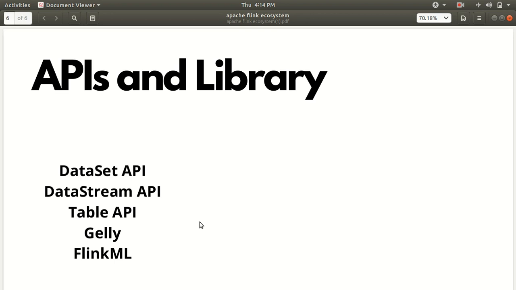Next one is Gelly. What is Gelly here? Gelly is the equivalent of GraphX of Apache Spark. In Apache Spark, we have GraphX for graph computation. Similarly, in Apache Flink, we have Gelly available, through which we can do graph computations.